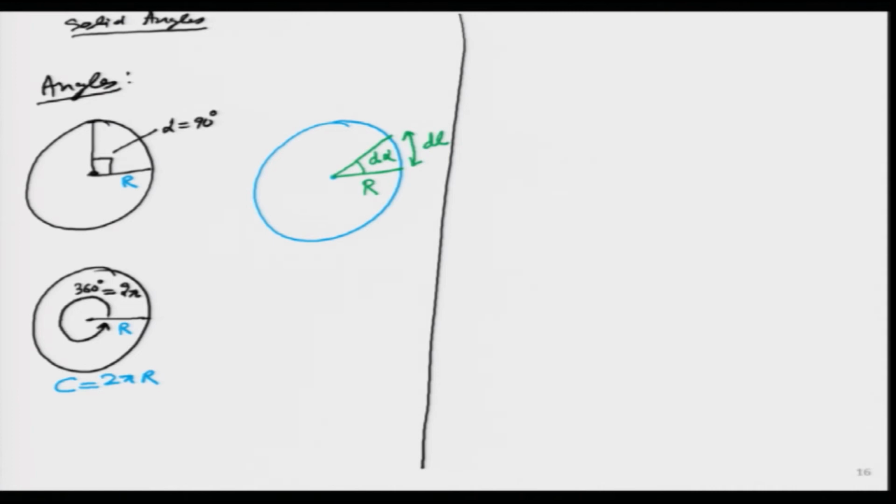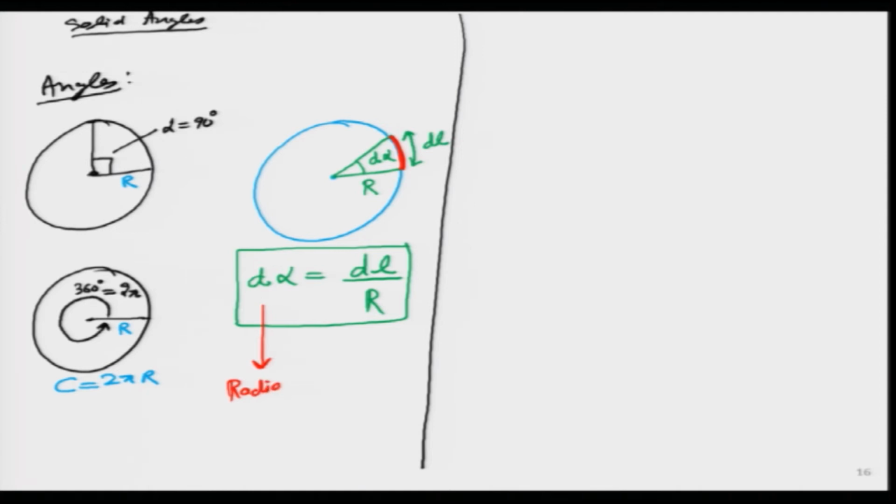So, is there a relationship I can find the value of d alpha? It so turns out, d alpha is simply dl by r, which means if I want to figure out this particular arc length which is shown in red color over here, I can directly correlate it with the simple angle over here. These usually we give in radians, this is the unit, and both these are in meters over here. So, this is also meter, this is also meter, and I think for the whole circumference we get something like this, 2 pi r. So, I think the angle part is clear to everyone.